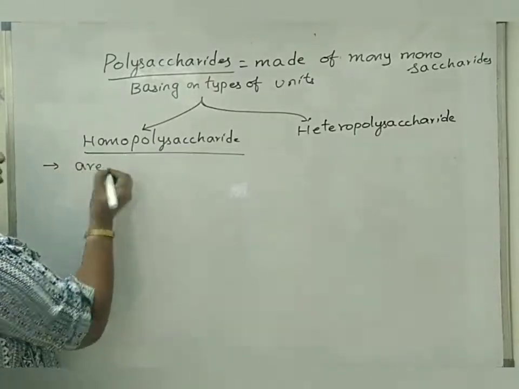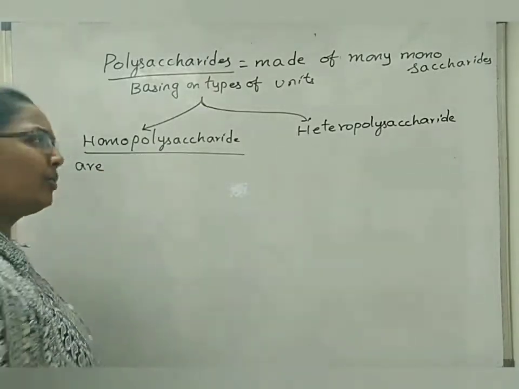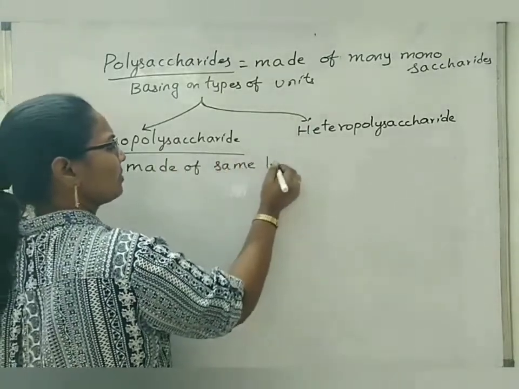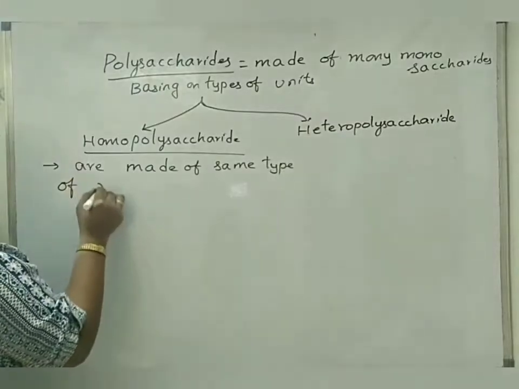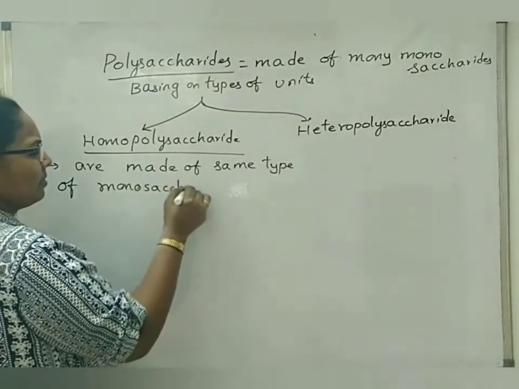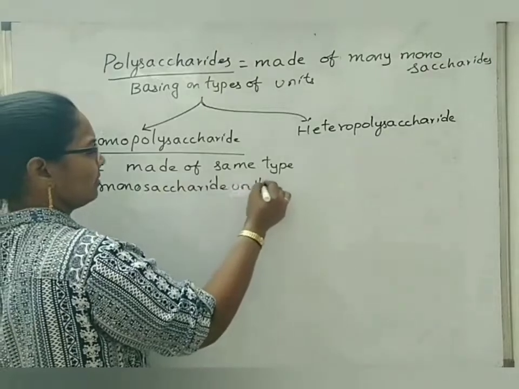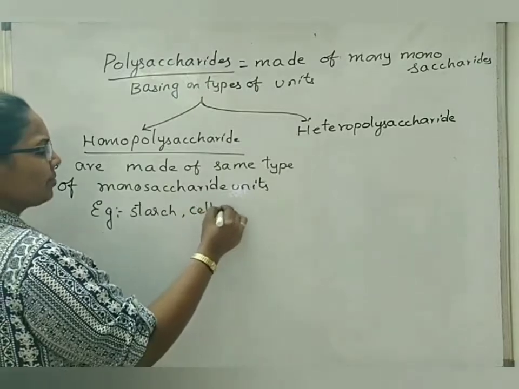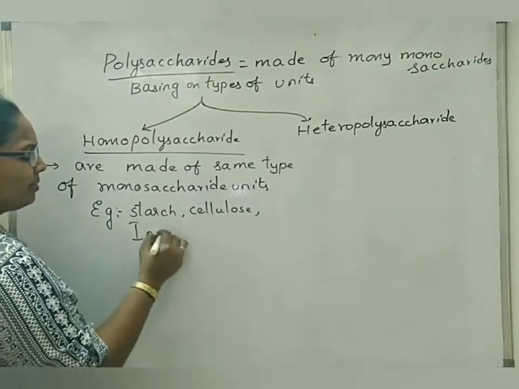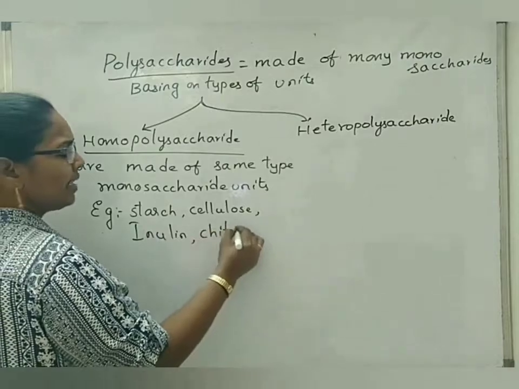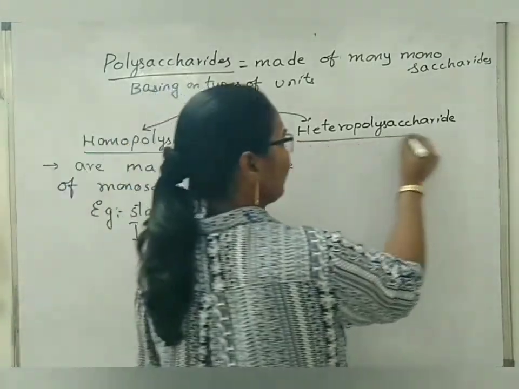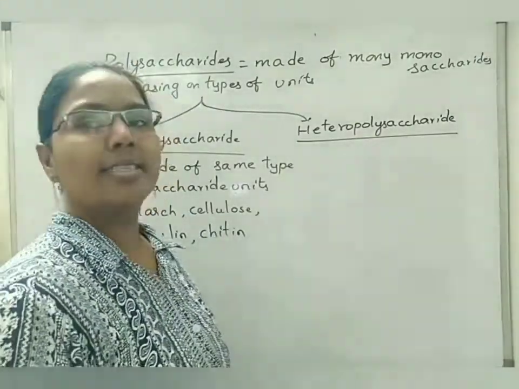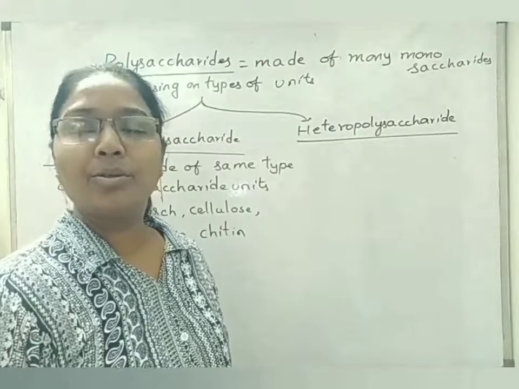Homopolysaccharides are made up of the same type of monosaccharide units. We can take examples like starch, cellulose, inulin, chitin, etc. Under heteropolysaccharide, when we are reading about plant anatomy, under parenchyma, we read that the cell wall of parenchyma has hemicellulose accumulations.